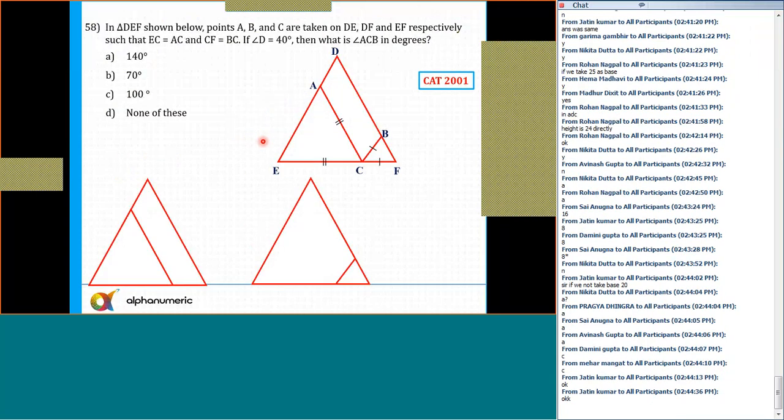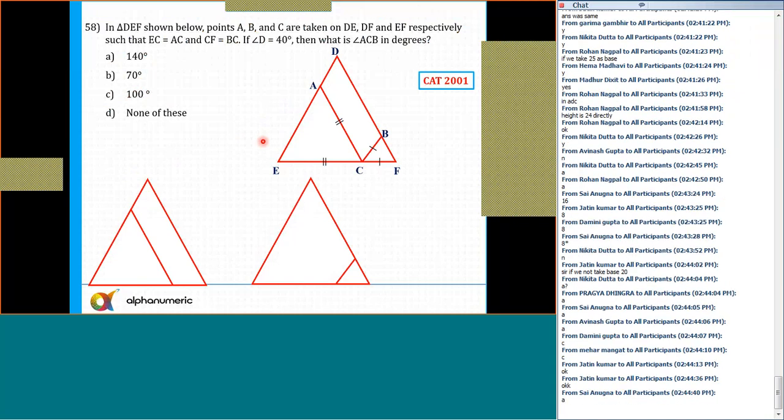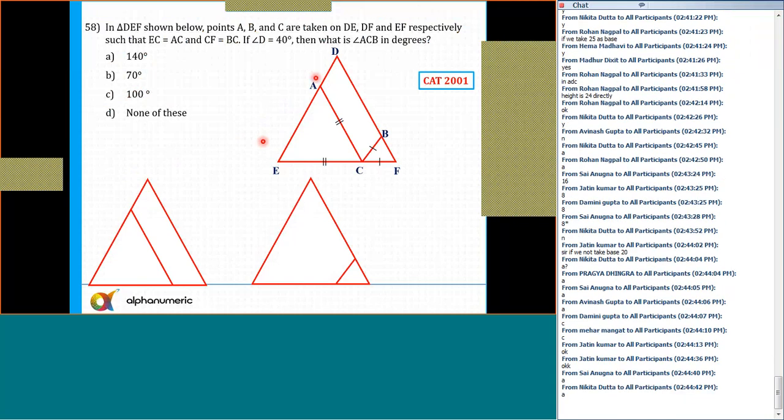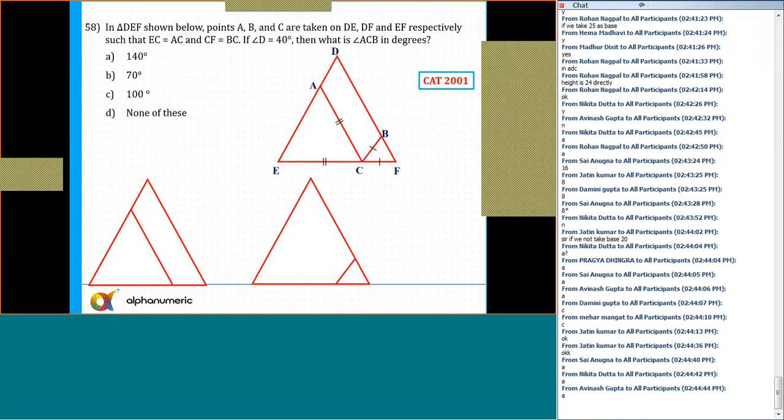58. What is the answer? Option A, 140. Yes. It says in triangle DEF, this is the original figure. Points A, B, and C. If angle D is equal to 40, what is the measurement of angle ACB? So angle D is equal to 40 degrees. So this angle is 40 degrees. These two sides are equal. I've drawn the same figure here, let's say this is D, this is point A, this is point C, and this is point E. And it says these two sides are equal.